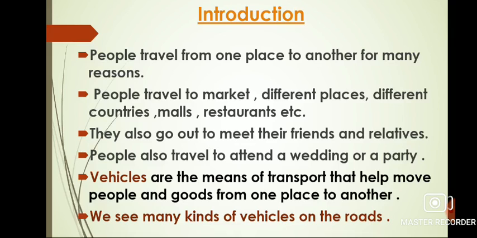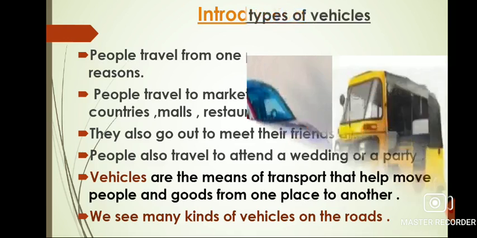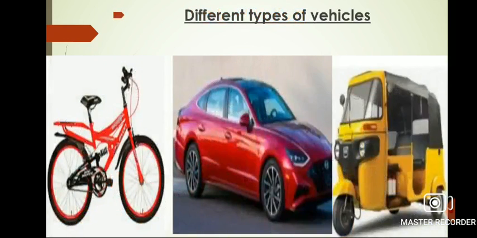We can see many kinds of vehicles on the roads. Some vehicles move slowly while some can move very fast. Some vehicles move on land, some on water and some in the air. In this picture, you can see the image of different types of vehicles which are usually seen on the roads.